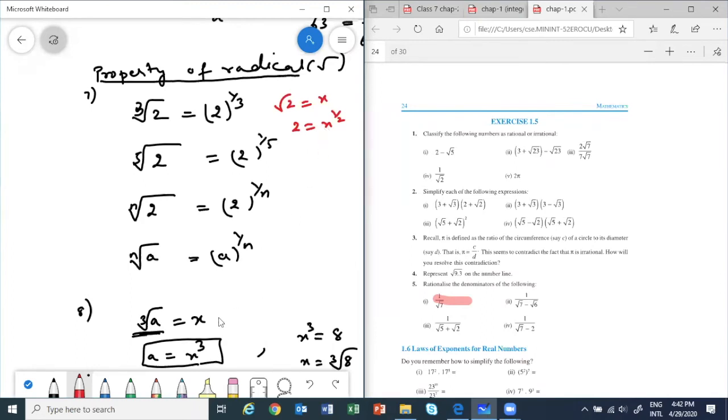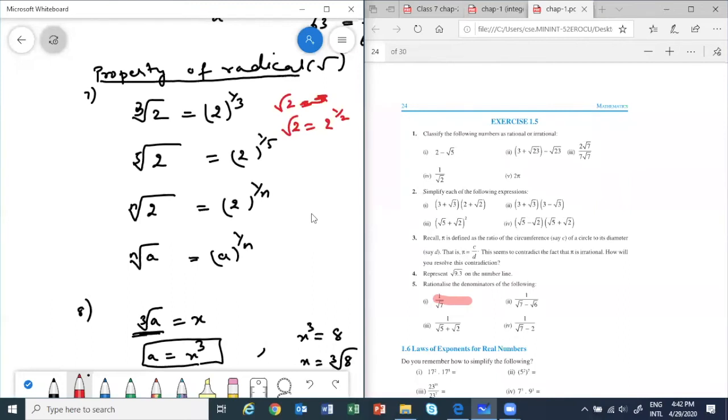No, wait. What am I saying? So square root of 2 can be written as 2 power half. Yes, we can consider this as a property.